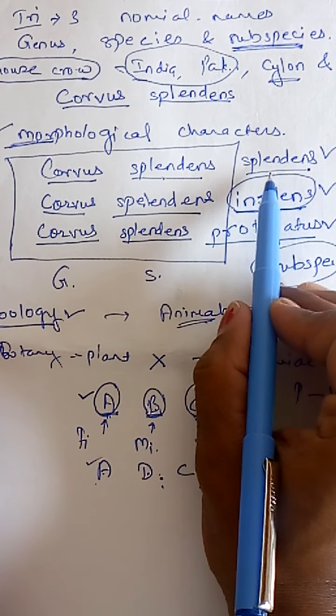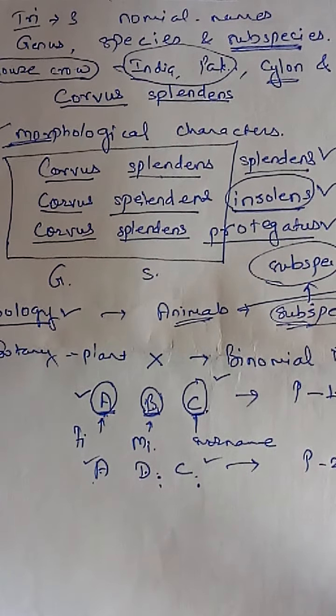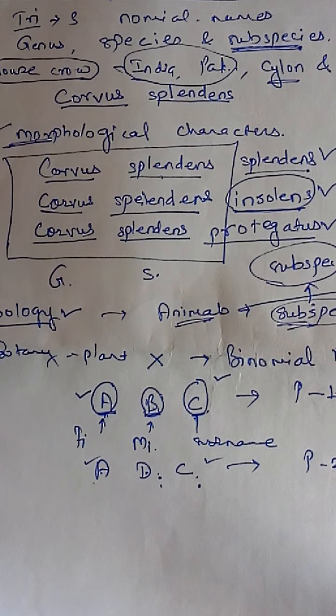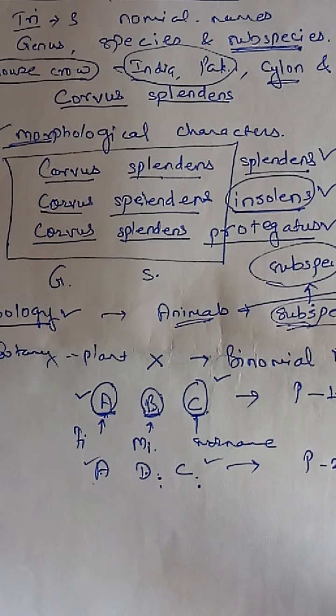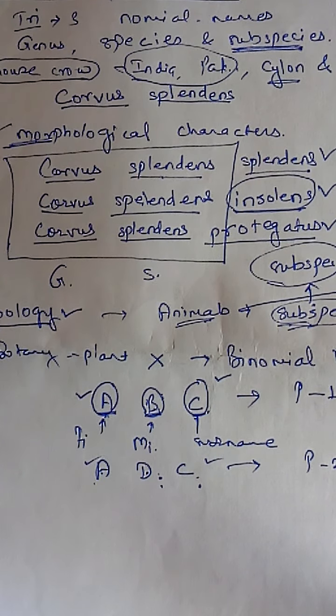Okay, so this is about the trinomial nomenclature. In the next video we will learn about the rules and recommendations for nomenclature, whether it is binomial nomenclature or trinomial nomenclature. There are certain rules and recommendations and we have to follow them. So we will study it in the next video. Thank you.